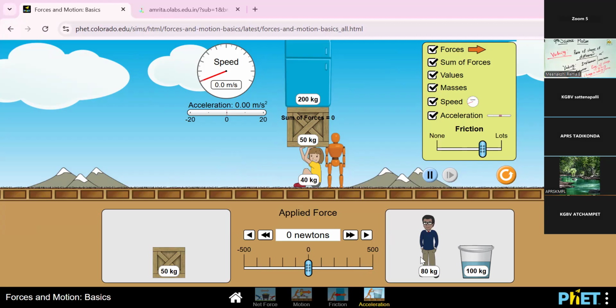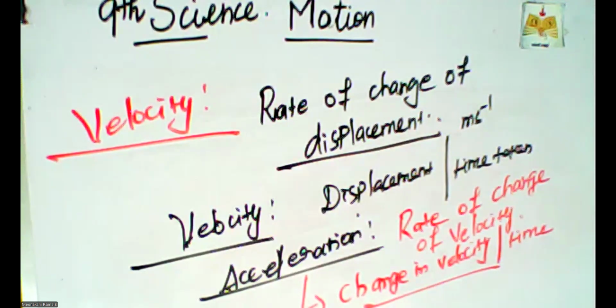So is there any doubt related to this simulation? Have you all understood all the topics? What is motion, what is friction, what is acceleration? Is there any doubt?